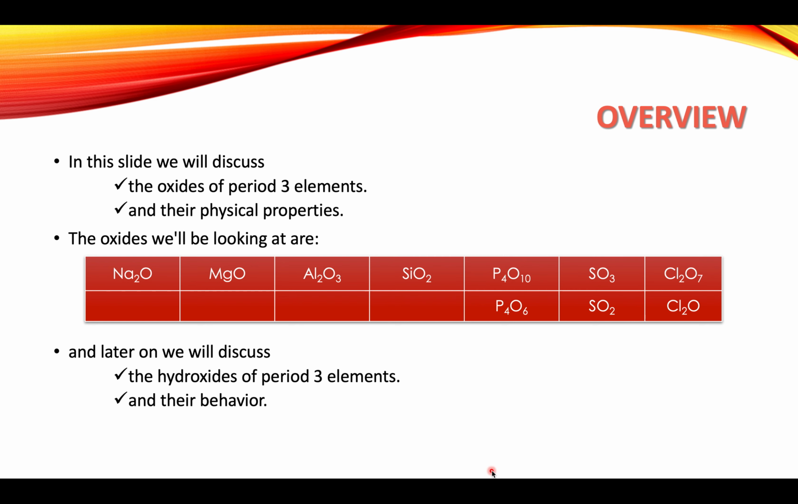The oxides we will be discussing today of period 3 elements are sodium oxide, magnesium oxide, aluminium oxide, silicon dioxide. Phosphorus has got two oxides, P4O10 and P4O6, sulfur trioxide and sulfur dioxide, and chlorine also has got two oxides, Cl2O7 and Cl2O. And then later on we will be discussing the hydroxides of period 3 elements and their behavior.